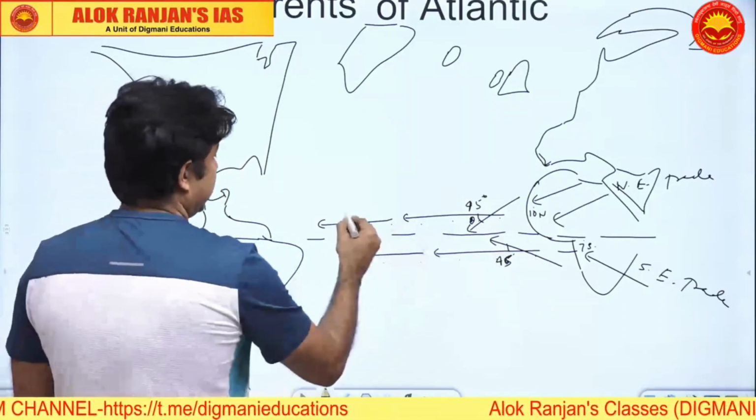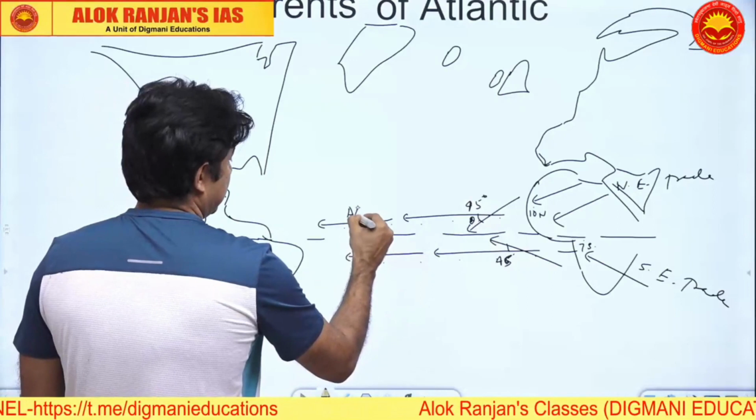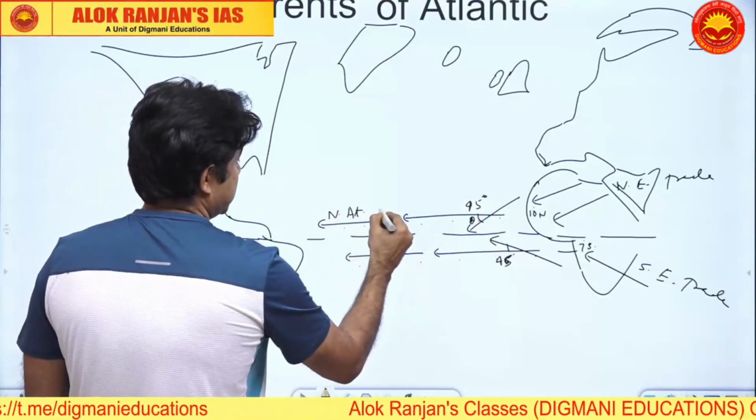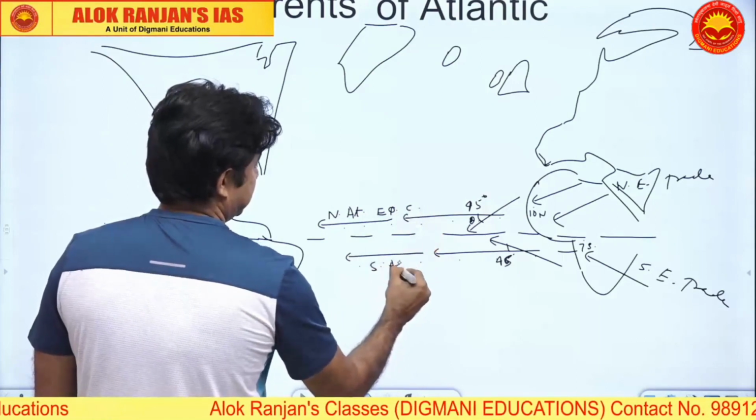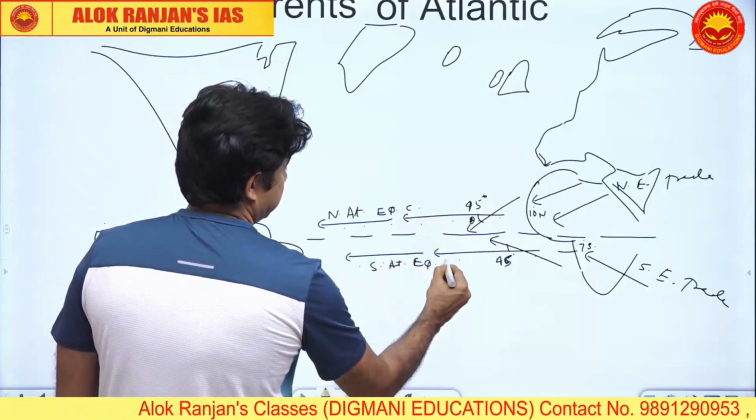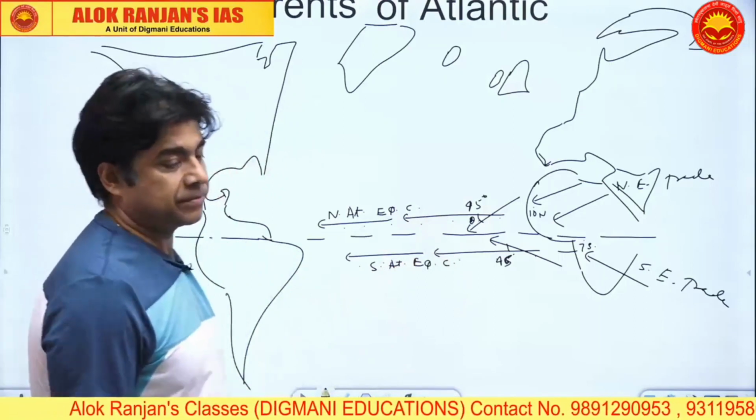Now these two currents will be named. This is called the North Atlantic Equatorial Current and the South Atlantic Equatorial Current.